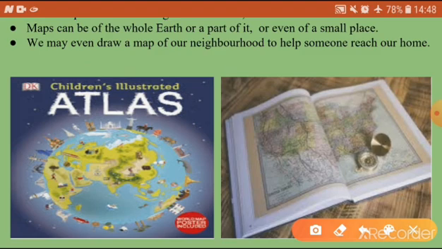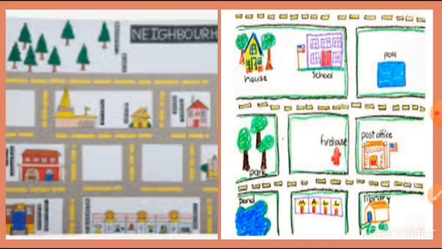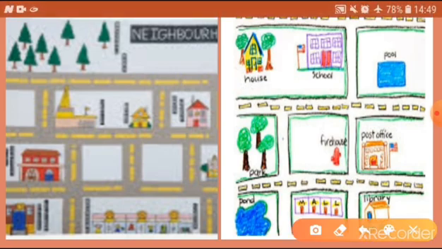Here in this picture you can see how the pages inside the atlas will be. So a book of maps is called an atlas. Look at these pictures. In the first picture you can see the neighborhood map. Neighborhood means beside our homes there may be a school, a marketplace, a police station, a post office. So route map like that. We can draw the map of our neighborhood also.